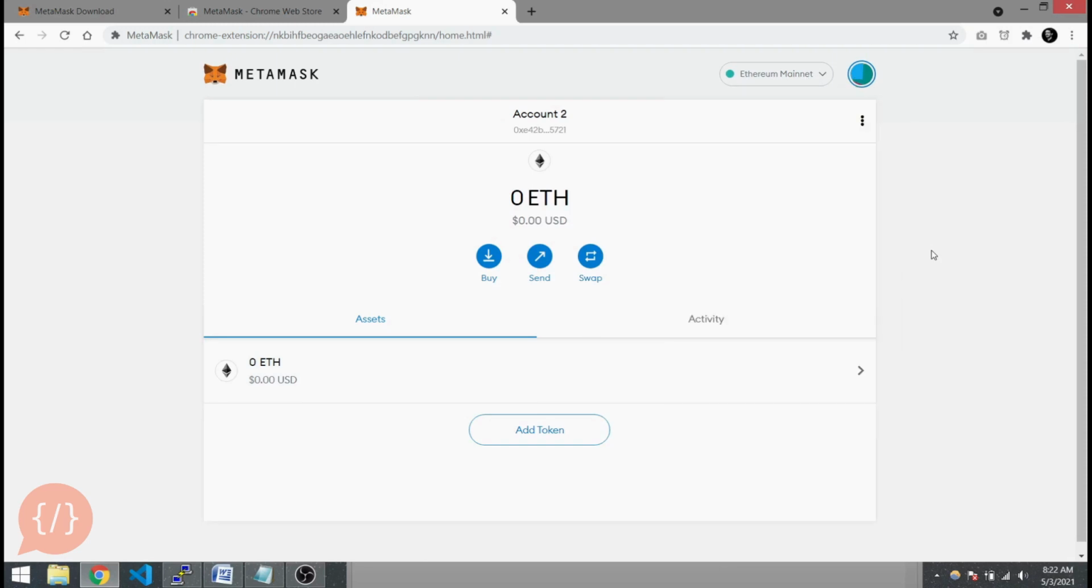So this was the basic setup for Metamask wallet. See you in the next session.